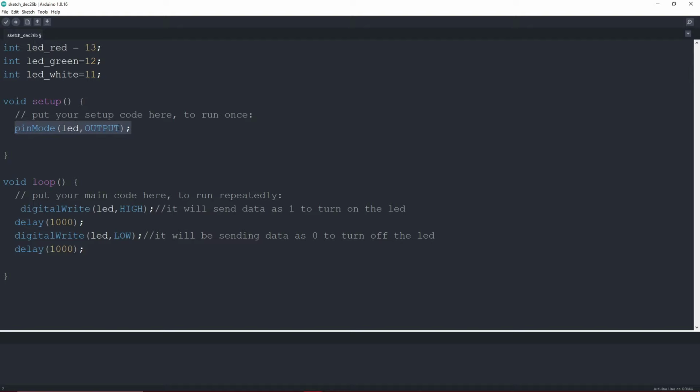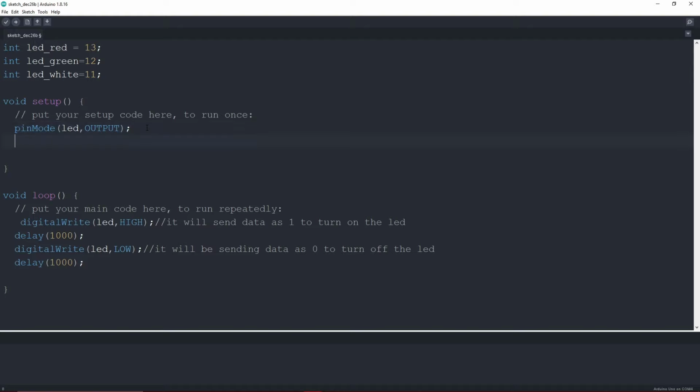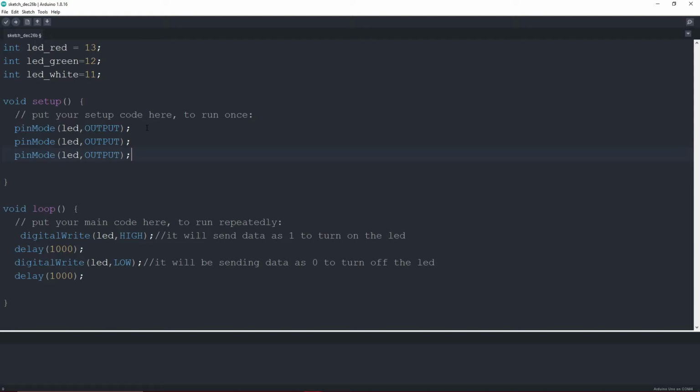So I will just copy this code thrice here, and we will just add the name of the LEDs here. So I will just add it underscore red, underscore green, and at the end we'll add the white one here. And after that we just need to start writing the code here.